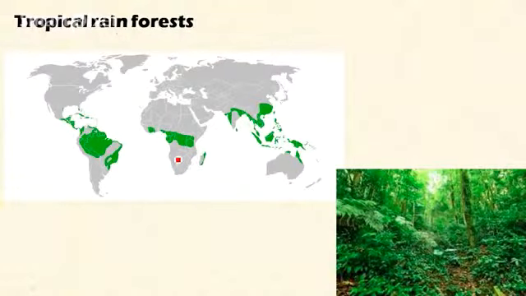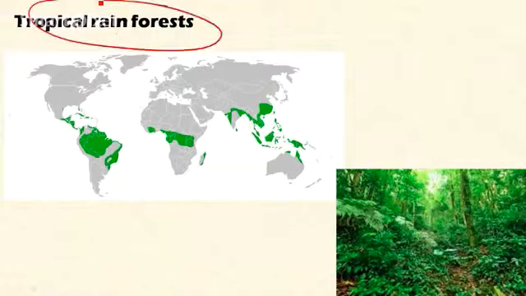The next biome is tropical rainforest. This is the most diverse region of the world because of its congenial climate for the growth of plants and development of animals throughout the year. Here the temperature is around 30 degrees throughout the year, and abundant rainfall occurs throughout the year, so it can sustain more life.